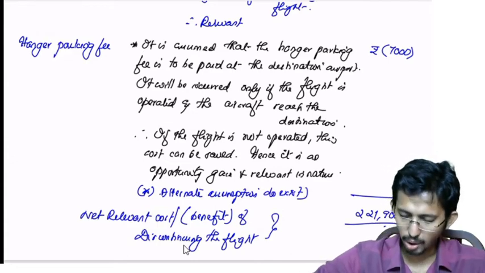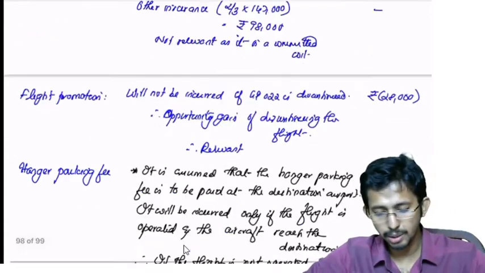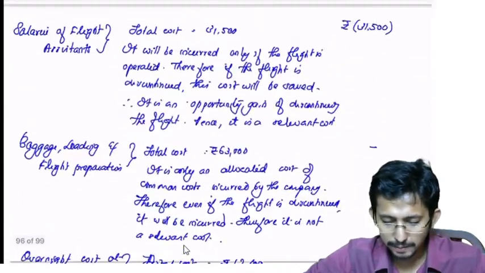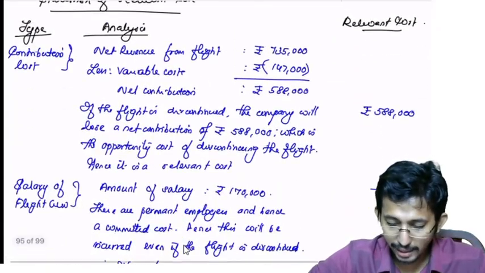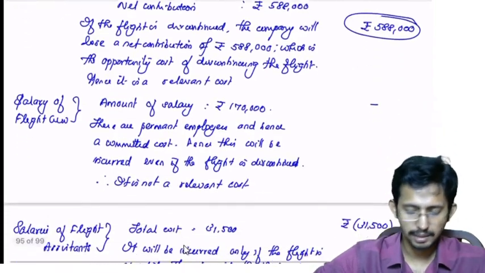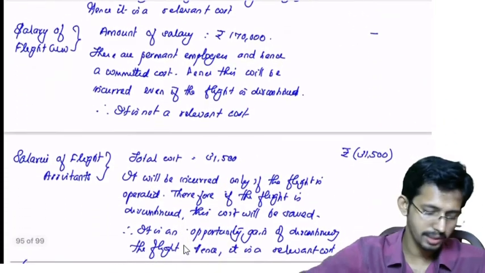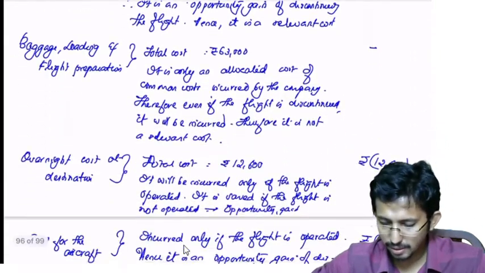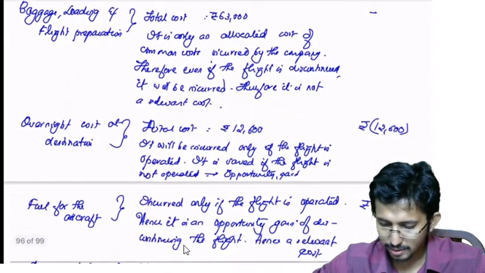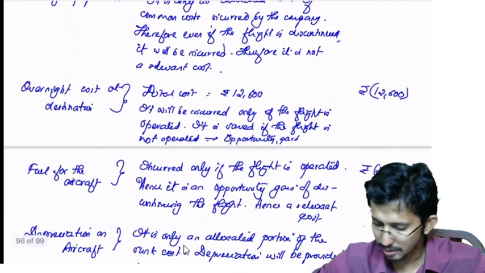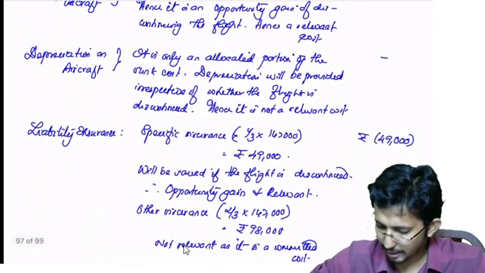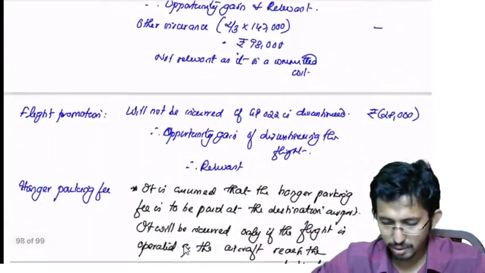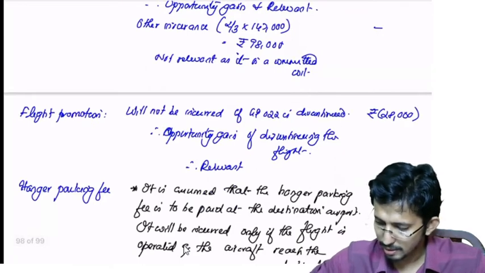Is it a net cost or benefit? It is a net cost, because the contribution you are losing is 5,88,000, and the total cost saved is only 31,500 plus 12,600 plus 2,38,000 plus 49,000 plus 28,000 plus 7,000.